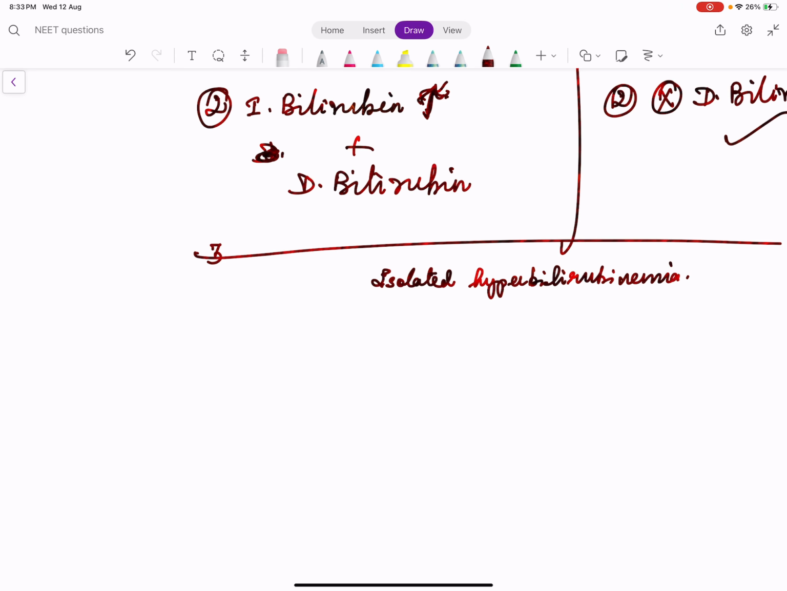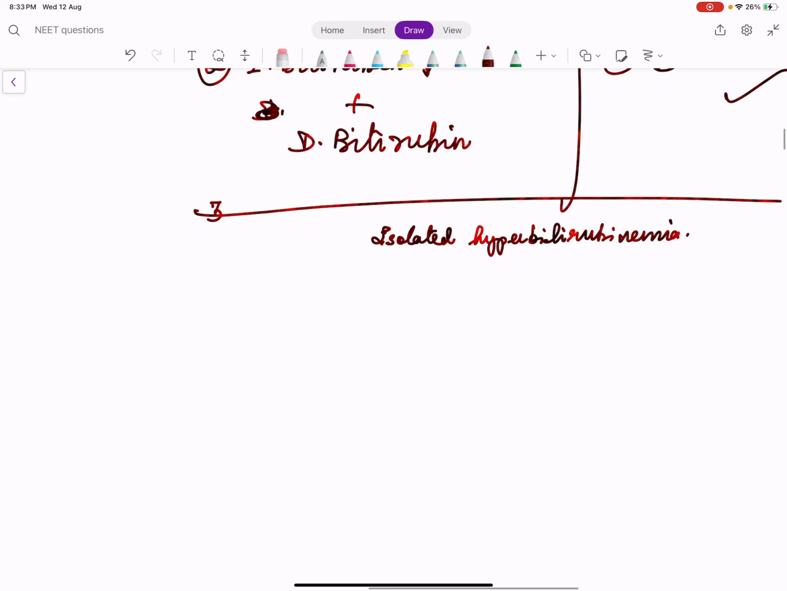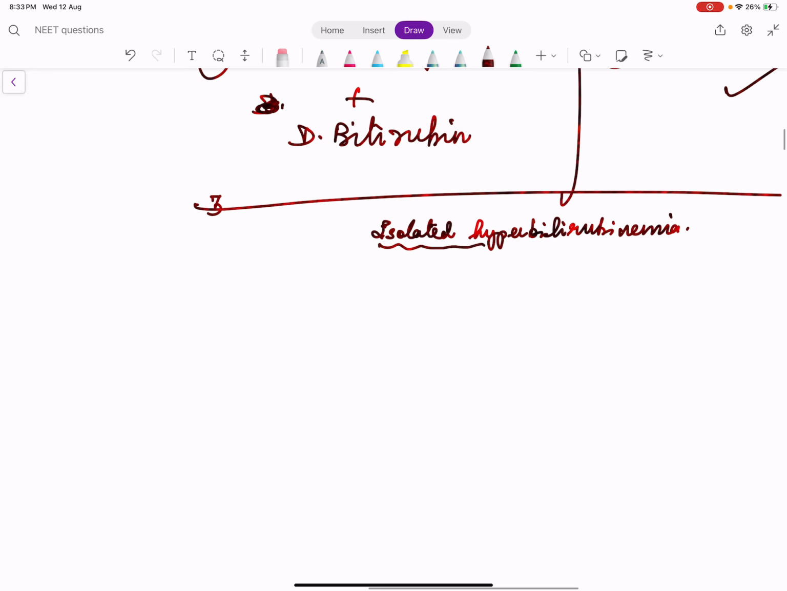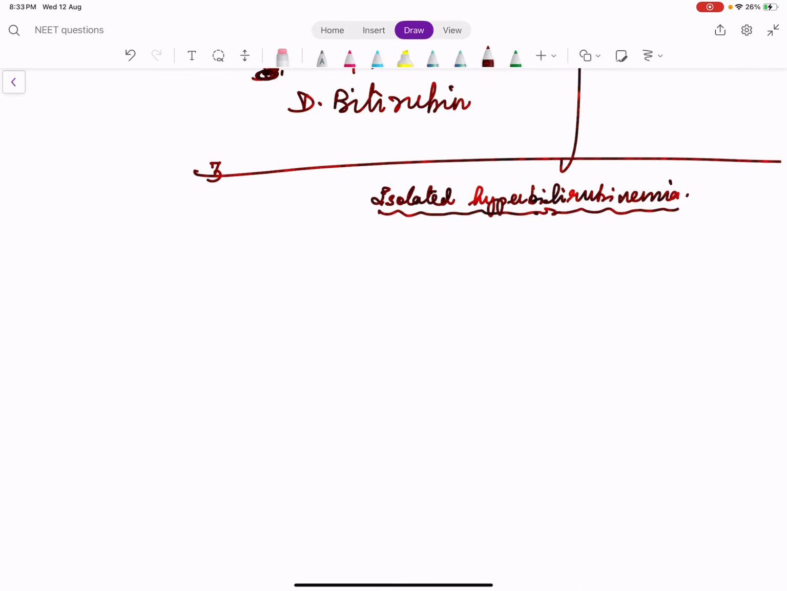Because if there is an elevated ALT or AST or ALP plus bilirubin elevation, we classify it as a hepatocellular pattern or a cholestatic pattern. In some cases, bilirubin alone may elevate. So it can be pure elevation of indirect bilirubin or pure elevation of direct bilirubin, or it could be a mixed pattern.